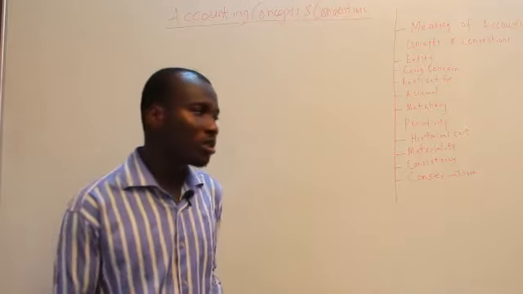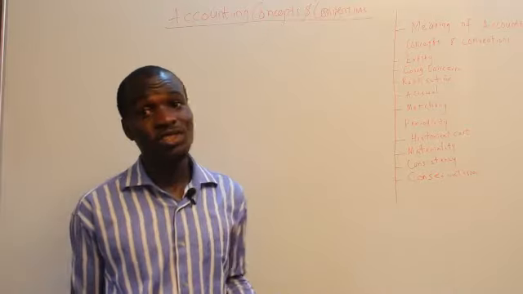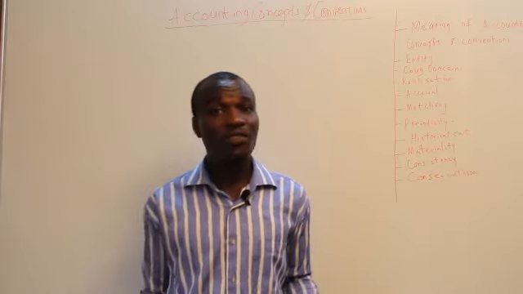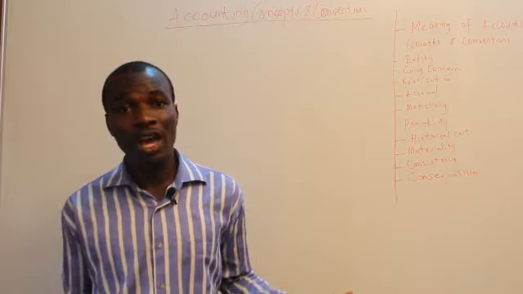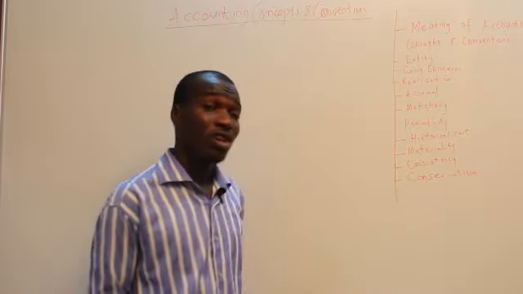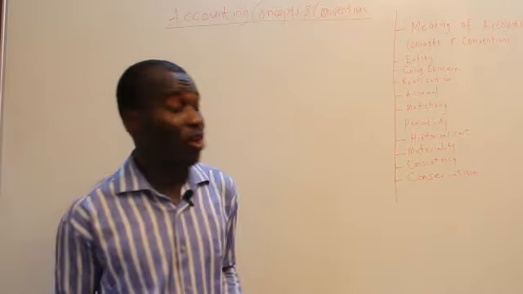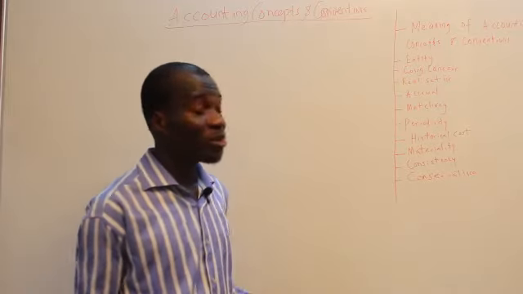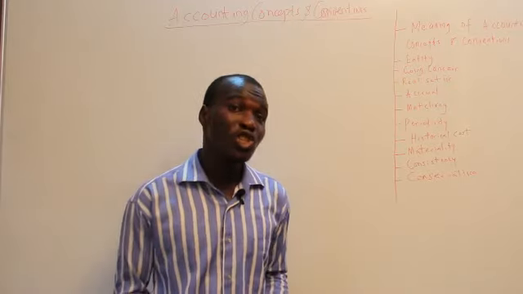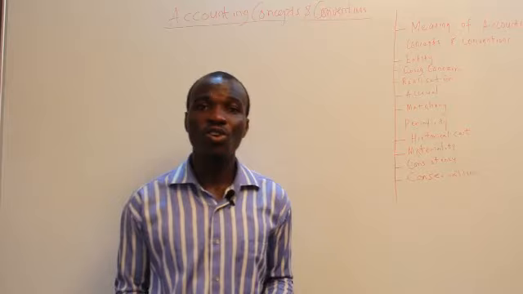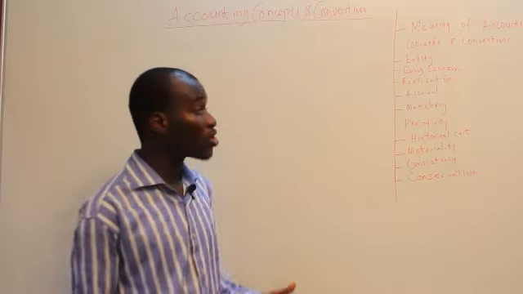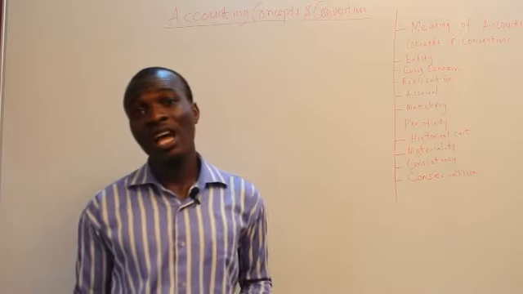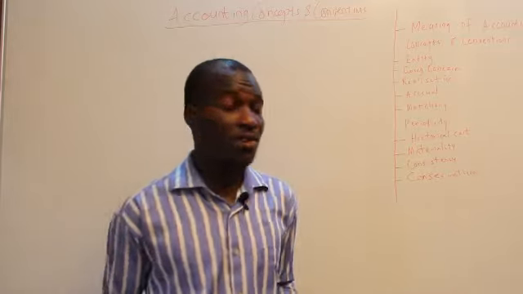Such valuation should not be taken as the value of the asset in the books of the organization, or in the financial statements of the organization. But what should be taken as the value of the asset is the historical cost or the original cost of the asset. And this cost includes the cost of purchase and the cost of carriage.